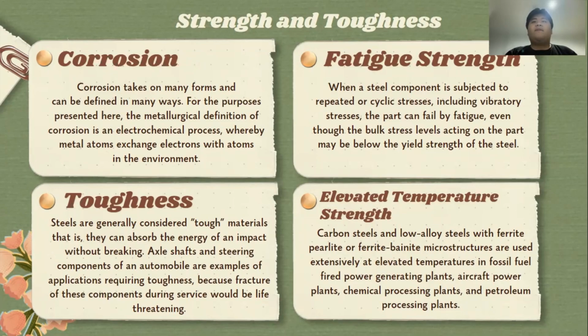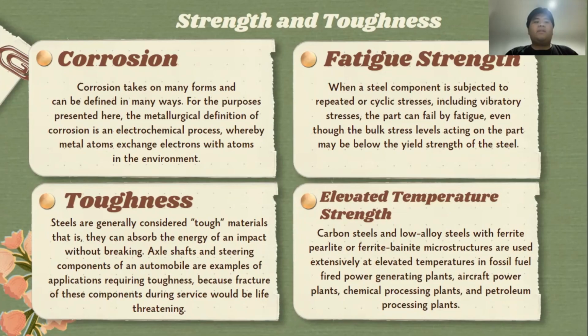Second, fatigue strength. When a steel component is subjected to repeated or cyclic stress, including vibratory stress, the part can fail by fatigue, even though the bulk stress levels acting on the part may be below the yield strength of the steel. Third, toughness.